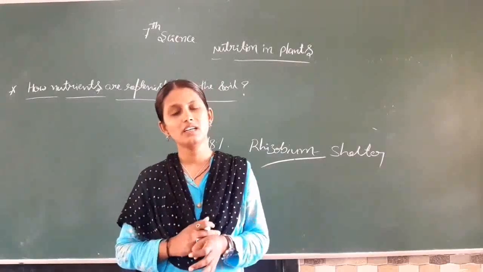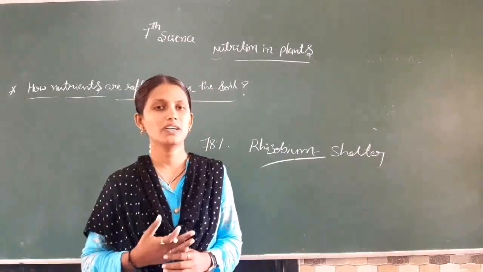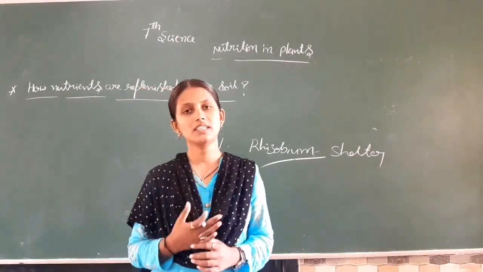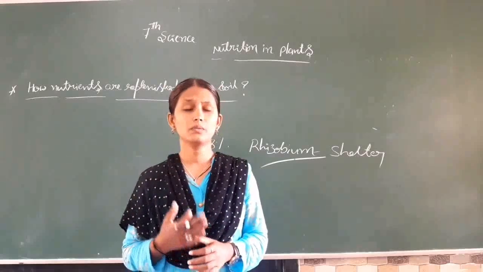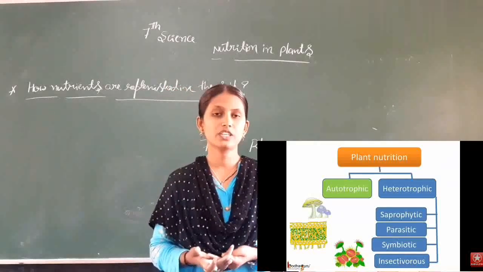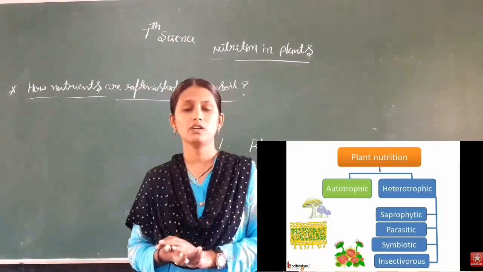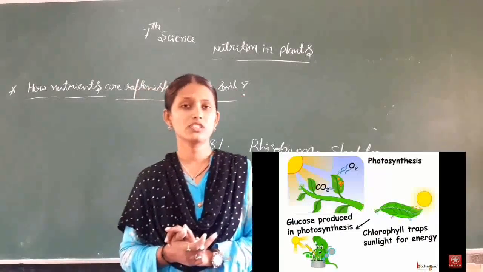So we will end this lesson by concluding what we have learned in the whole lesson. In this lesson, we have learnt about the types of modes of nutrition, that is autotrophic nutrition and heterotrophic nutrition. And we have learned well about the process of photosynthesis.